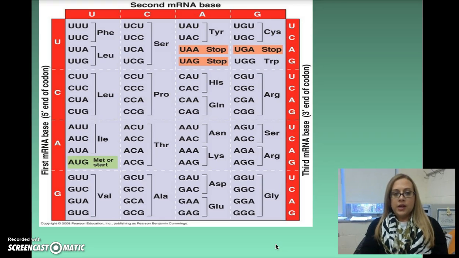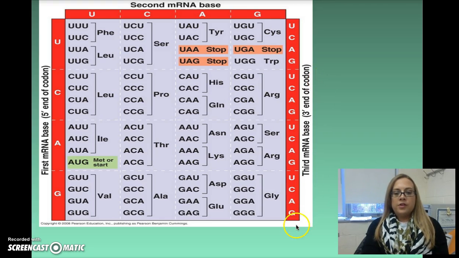And this is the sort of instructions that I promised you. So when you are looking at a strand of codons in mRNA and you're trying to figure out what amino acids you need to put where, this is the chart that you are going to use. So if you take a look at this side, it says first mRNA base, the top says second mRNA base, and then the right side says third mRNA base.